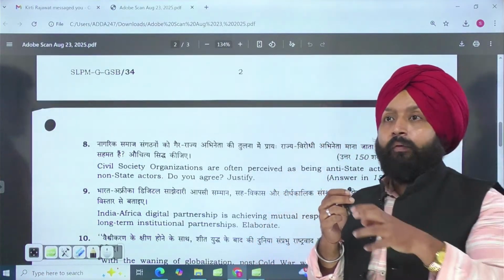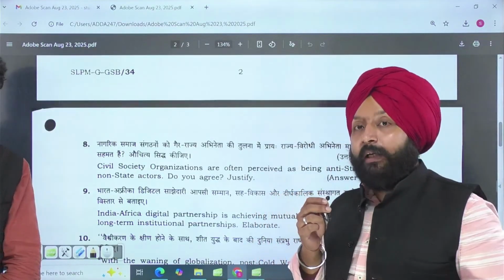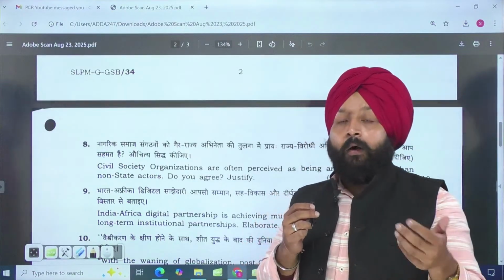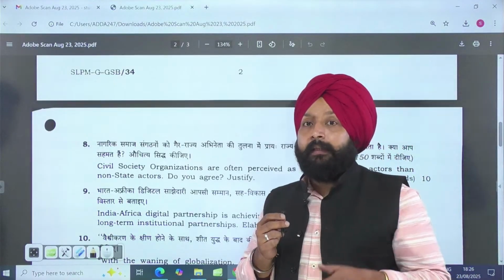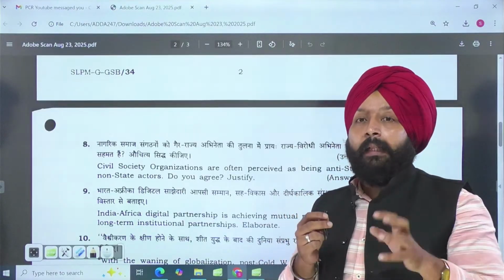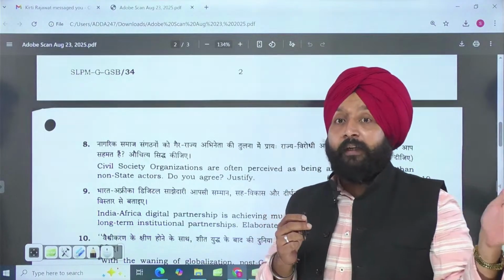So basically, for the last several years, we have been seeing that civil society organizations have been targeted by the government. Some rightly, or some maybe due to some sort of political agenda. The reason here is that, nevertheless, civil society organizations do play an important role in generating awareness among the people. So there are a lot of civil society organizations.